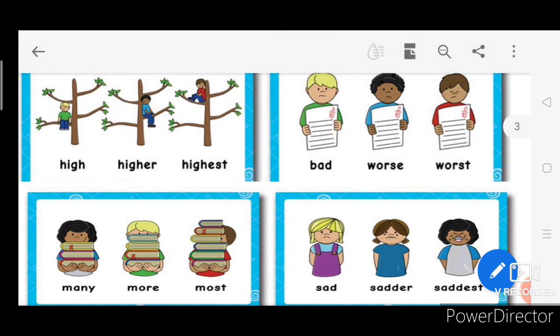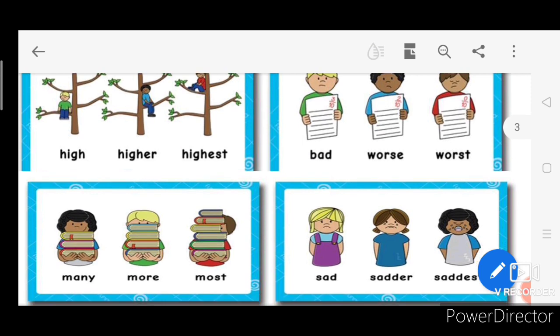See, in this some are regular and some are irregular. When we change the degrees of adjectives, they change their forms. The word doesn't change completely, but they change their forms. That is called regular. And irregular is when the word is completely changed.